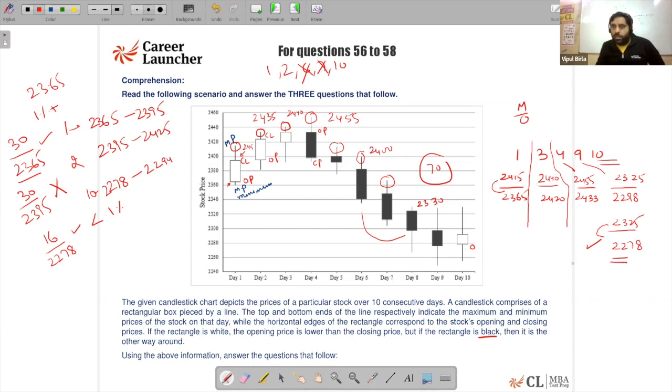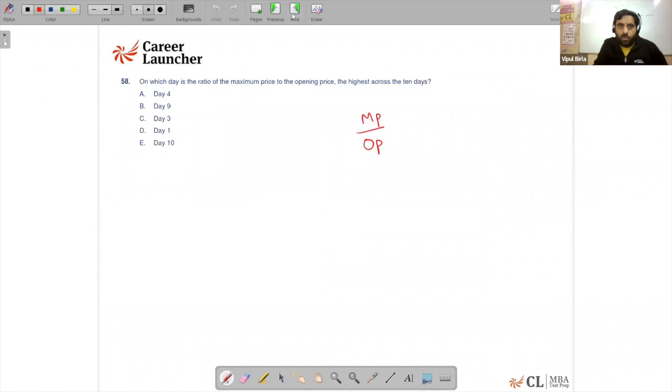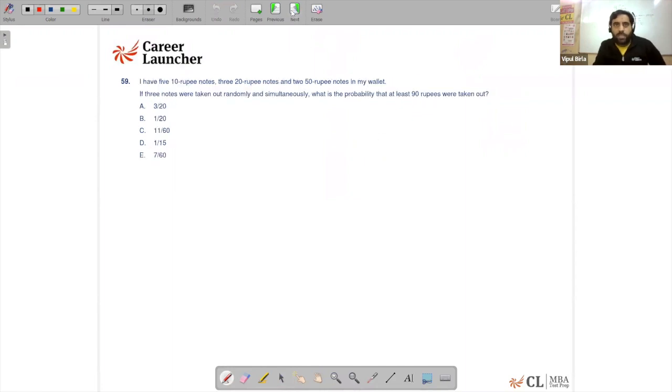So I know the difference is highest and denominator is least, so obviously day 10 will give me the larger value. Again, without even calculating, we can say the answer is going to be option number E, which says day 10 will have the highest ratio of the maximum price to the opening price.